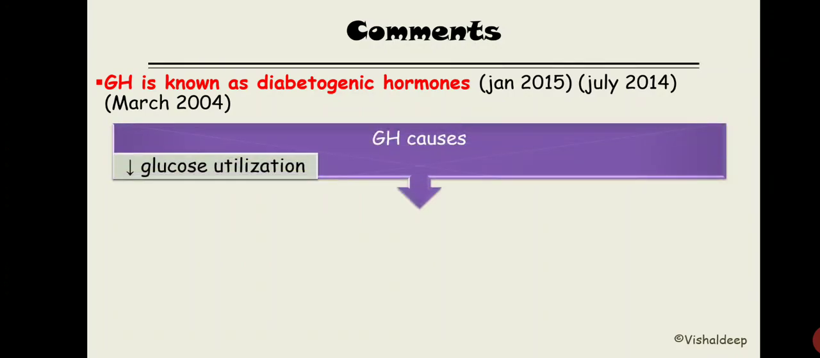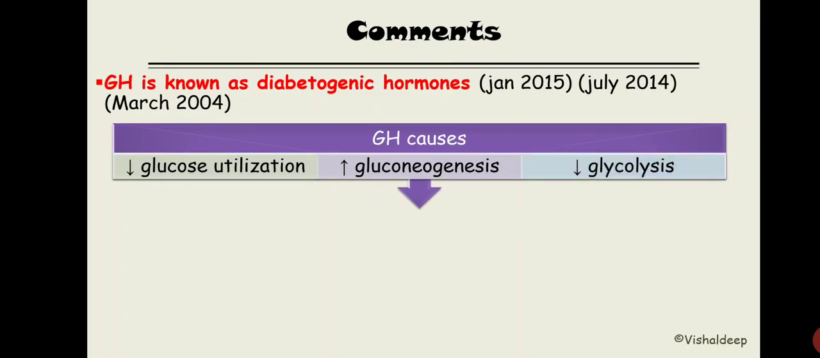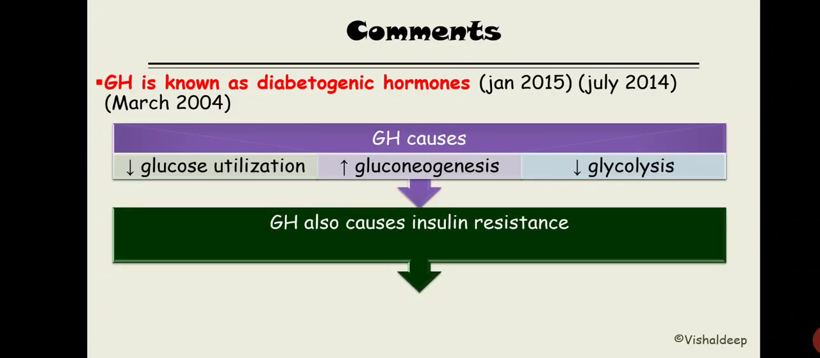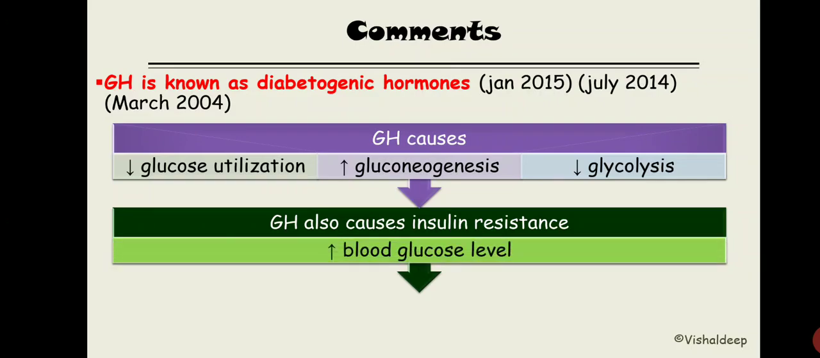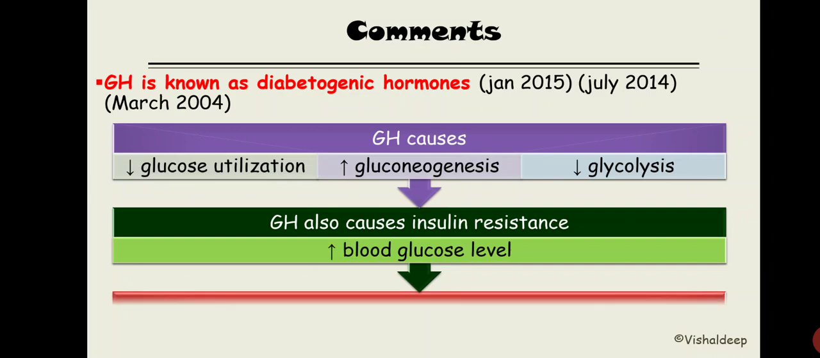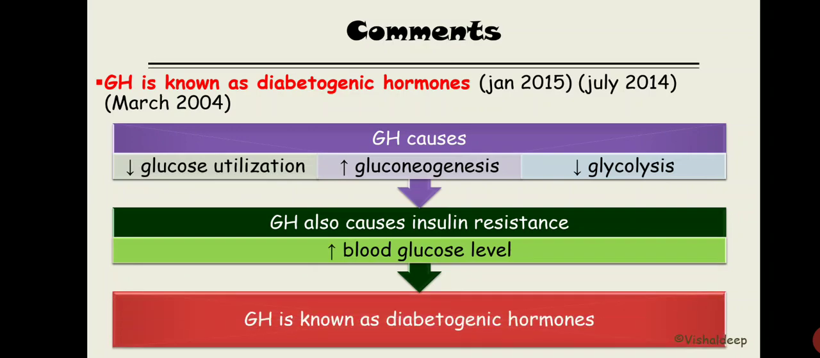Growth hormone causes decreased glucose utilization. Second, it causes increased gluconeogenesis. Third, it causes decreased glycolysis. And the most important action of growth hormone is that it causes insulin resistance. So all these four actions ultimately lead to increased blood glucose level, and this makes growth hormone a diabetogenic hormone. Got it? This is how you should write it in the comment. The comment is basically a 2 marks question, and you need to write more or less 4 to 5 lines. That is enough, but those 4 to 5 lines might be the most important ones.